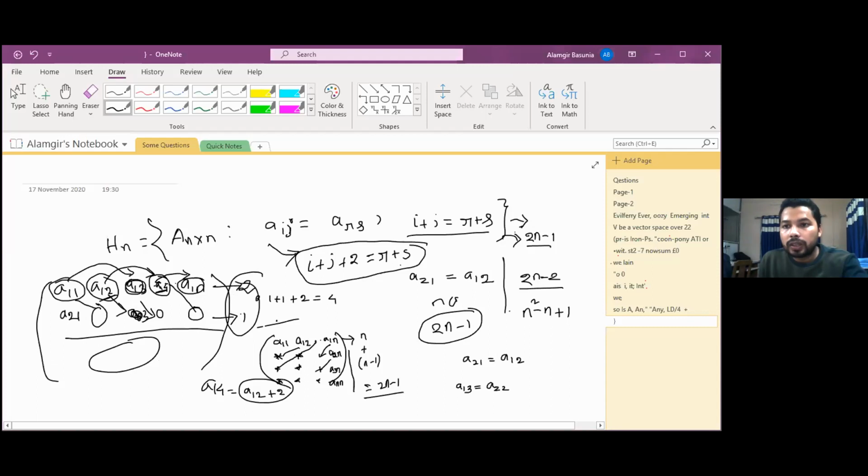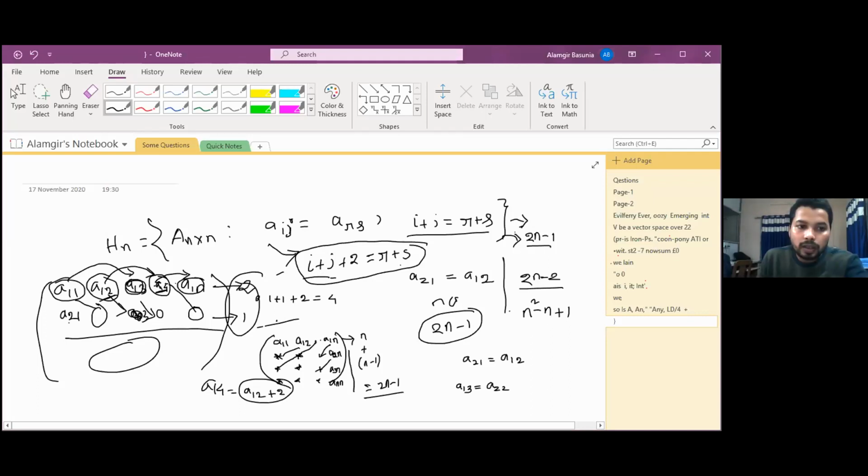Then the dimension will be 3, I think. Maybe check it. A21 is equal to A14. Yes, A14. Because of this condition, the dimension will be 2. Because of this one, A12 is equal to A14, so the dimension will be 2.